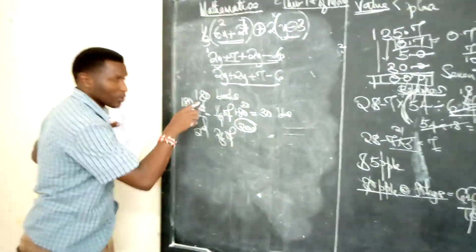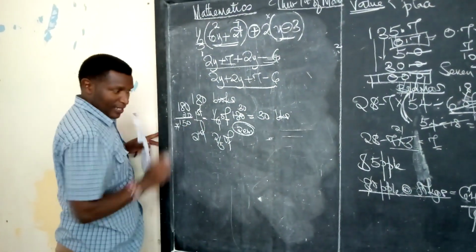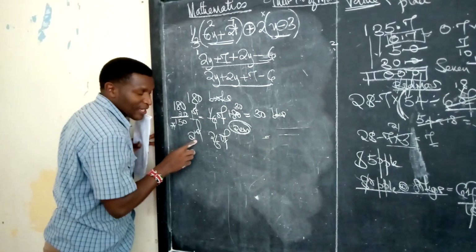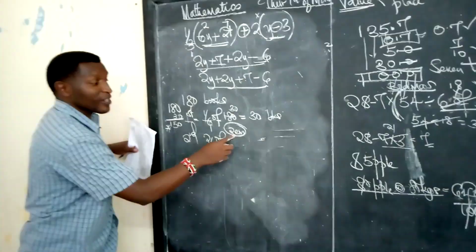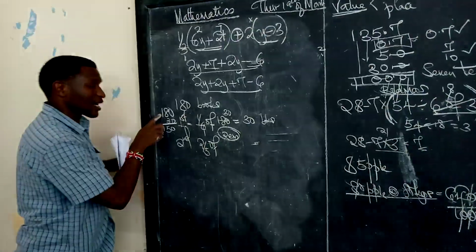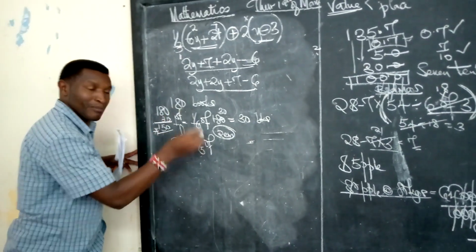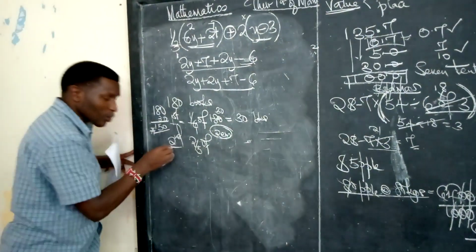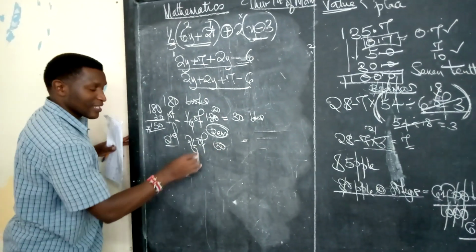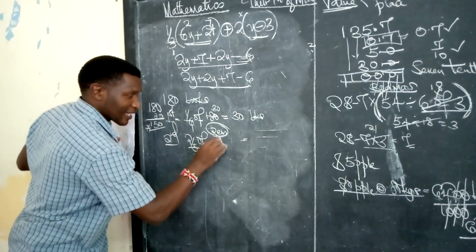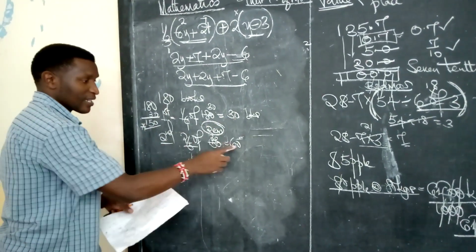We had 180 books. We sold 30 in the first day. When we come to the second day, we are told he sold 2/5 of the remainder. So step 1, we need first to calculate the remainder. We had 180 books and they sold 30, meaning the remaining is 150. So in the second day, he sold 2/5 of 150. This gives you 150 divided by 5 is 30, times 2. Do you all agree it's 60? First day, 30. Second day, 60.